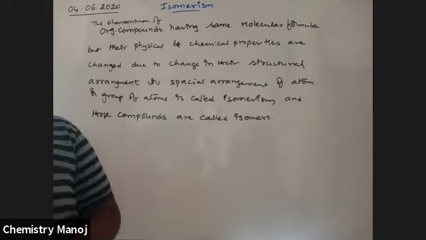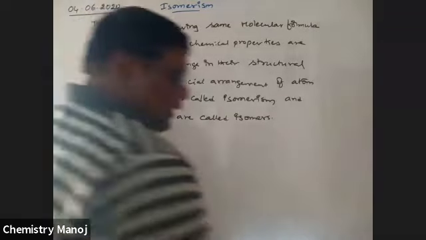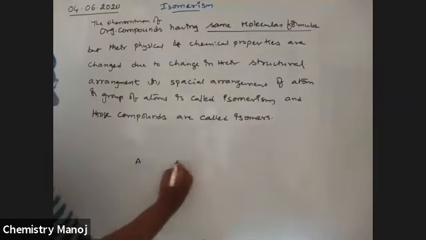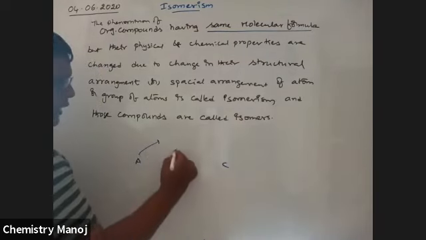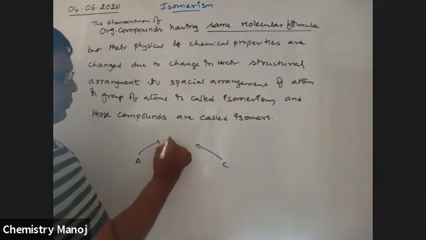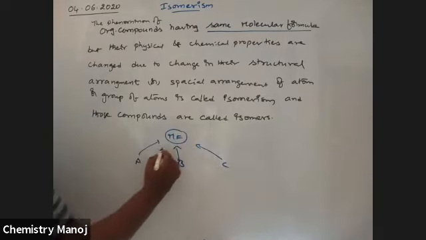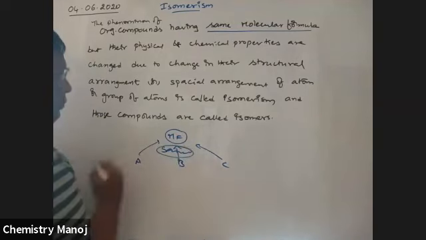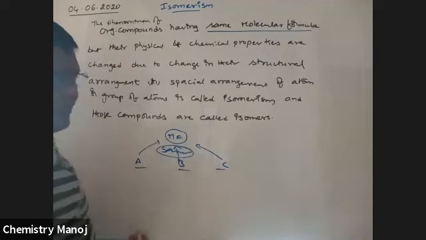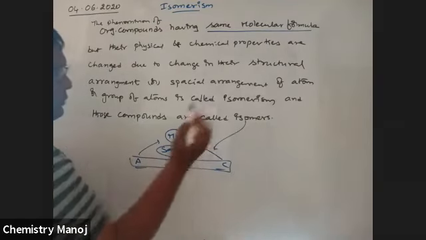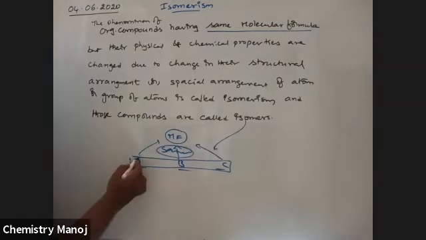So this is very, very important, my dear boys. Here important points: let us say A, B, C are compounds. All these three compounds have the same molecular formula, but different arrangements. That is why A, B, C are collectively called isomers.